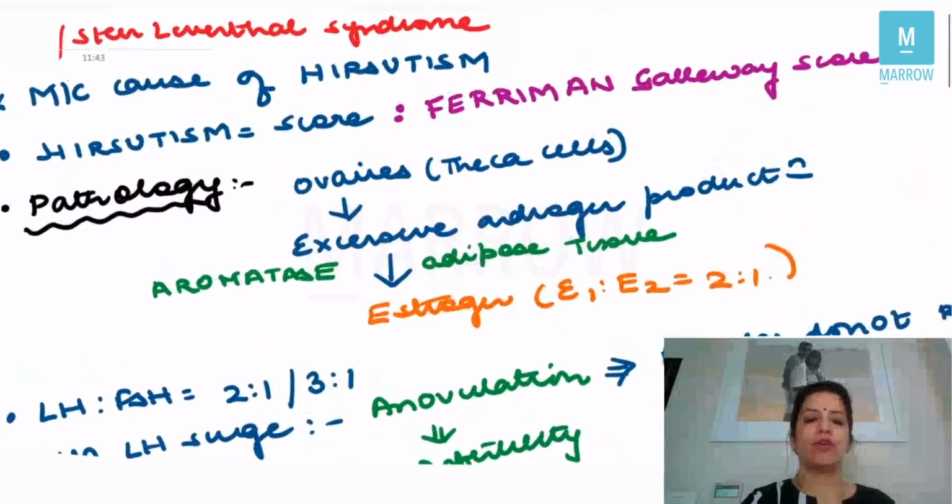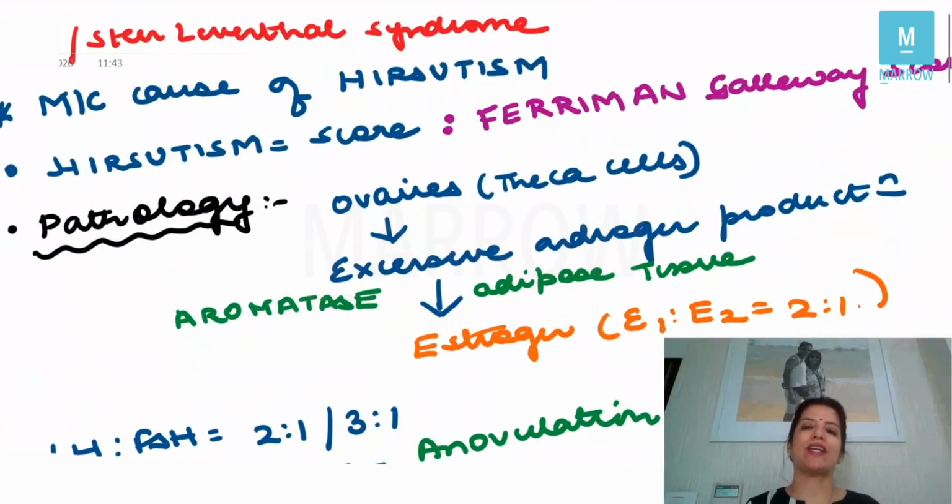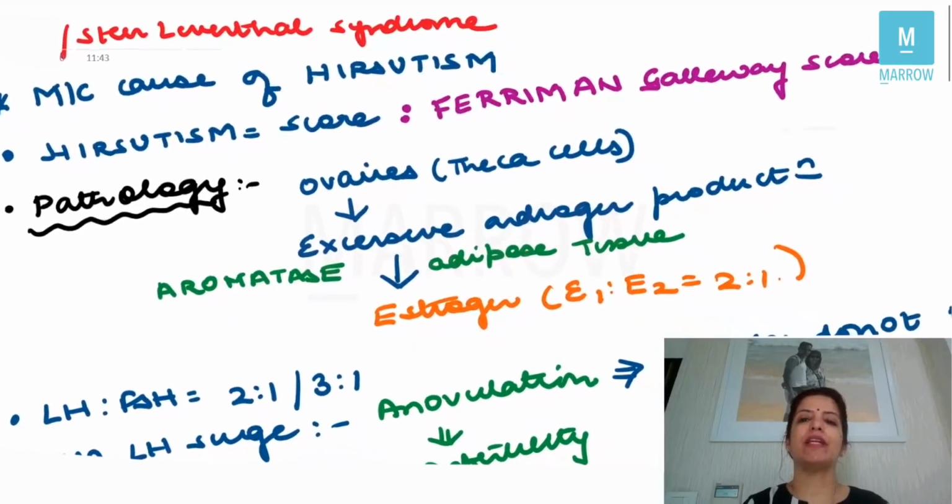Now let's see some important points on hyperestrogenic conditions like PCOS, fibroid and endometriosis. So let's talk about PCOS first. In PCOS, it's called the Stein-Leventhal syndrome, and that's the most common cause of hirsutism. Now for hirsutism, there is a score which is called the Ferriman-Gallwey score.